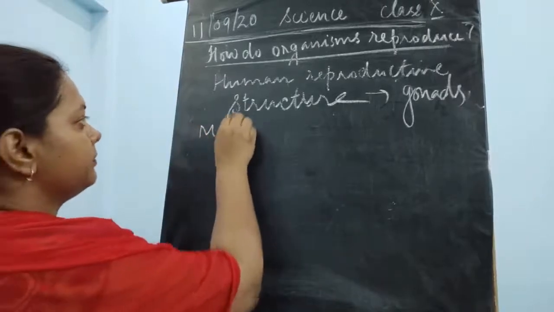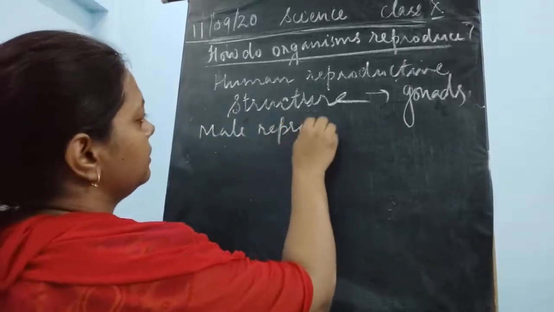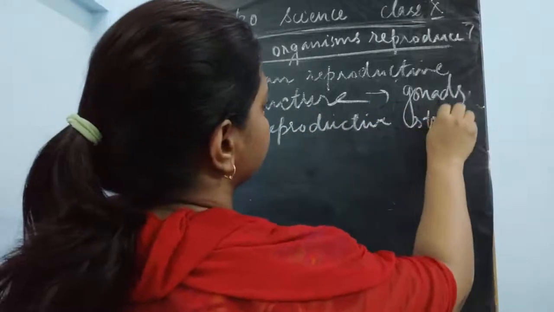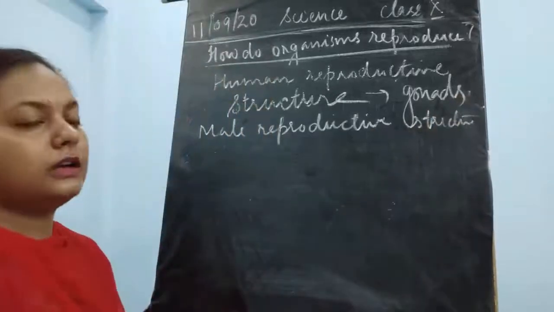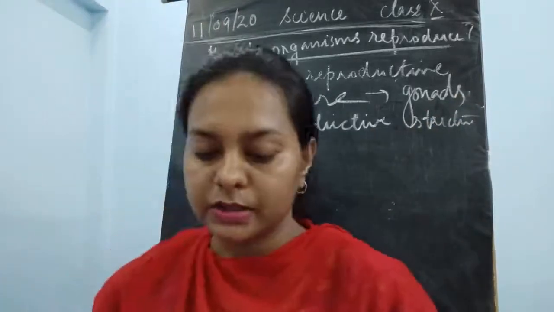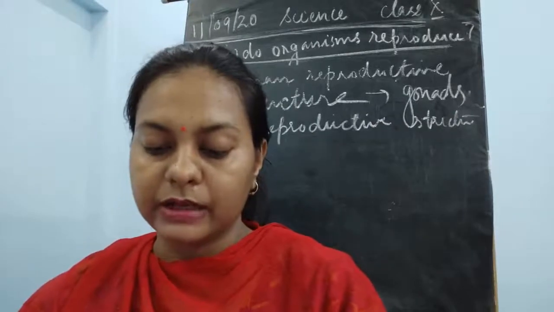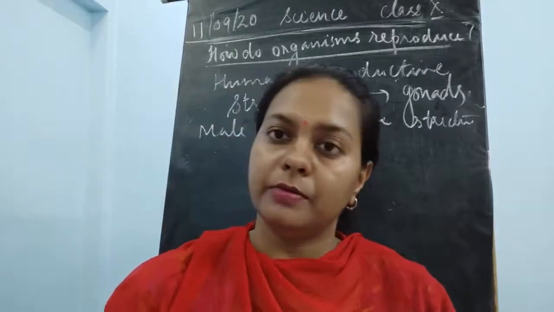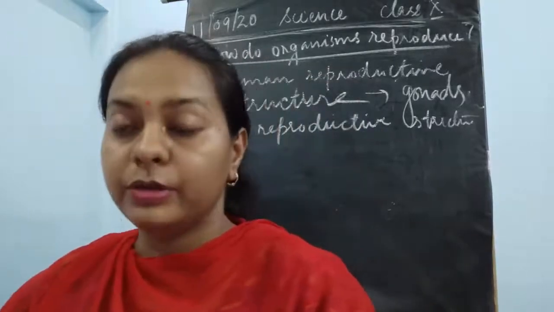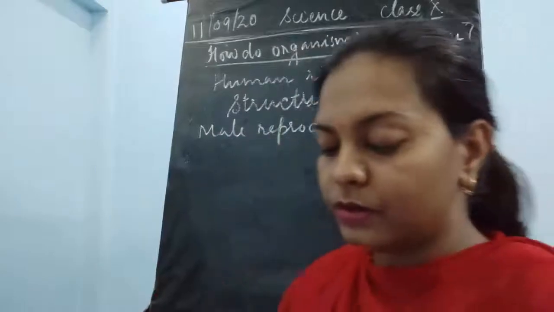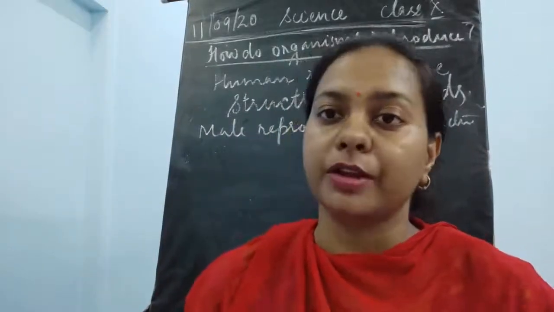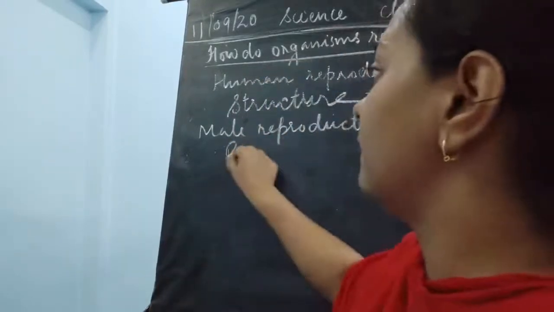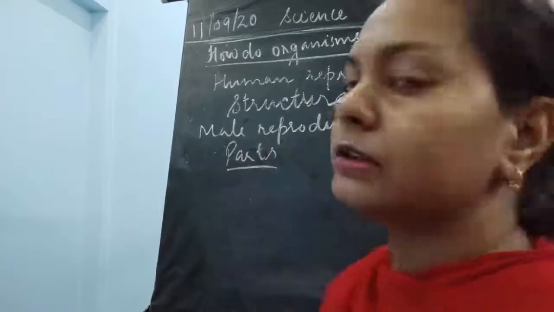So we'll start with the male reproductive structure. Okay, so what are the different parts of the male reproductive structure? The male reproductive structure consists of various parts. Now I'll tell you the parts present in it. You can even look into the diagrams in your book, so you can easily find out what structure I'm talking about and where it is located. Fine, so we'll talk about the different parts of the male reproductive structure first.